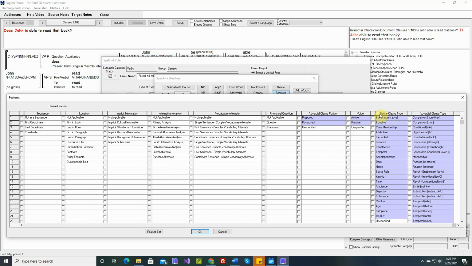One of the options was to add a feature to clauses called stative clause type. And the first value is event, in other words, non-stative. So we want this to be stative, so we could check all of these. All of these are stative. But another option is to right-click here, and now it says this means not an event. In other words, it has to be all of these. So it's stative.